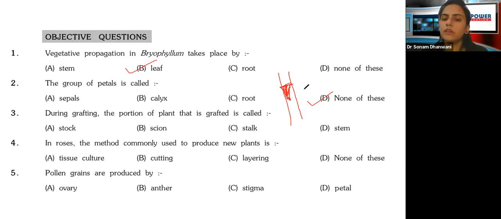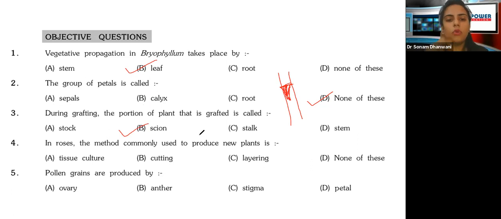It's going to have two things, the stock and the scion. When we talk about grafting, we need to know these two things: one that is being used as a graft, and another that is being grafted. So during grafting, the portion of the plant that is being grafted is known as the scion. Are we clear with what grafting is and what scion and stock are?